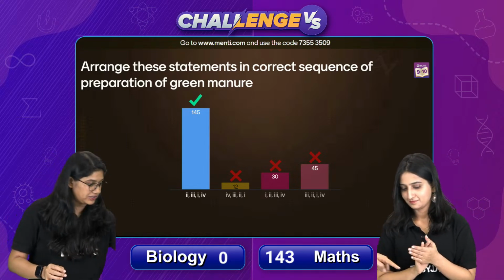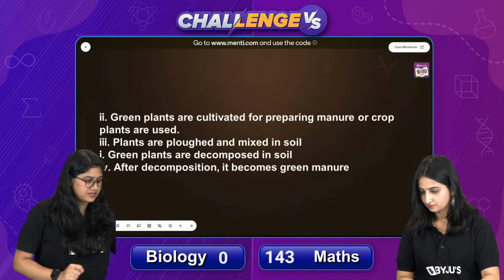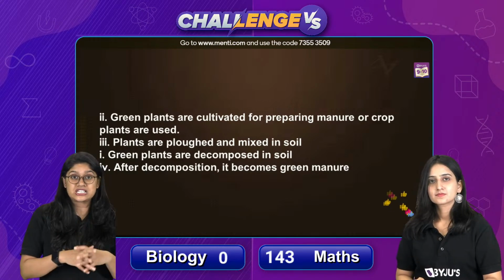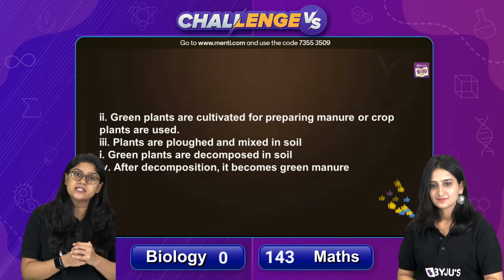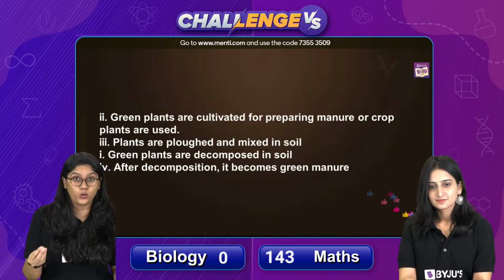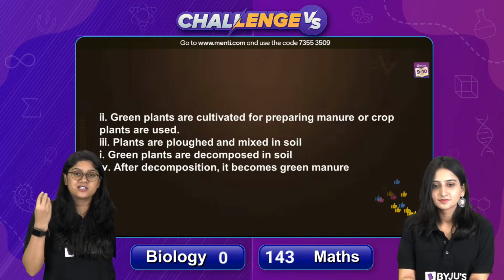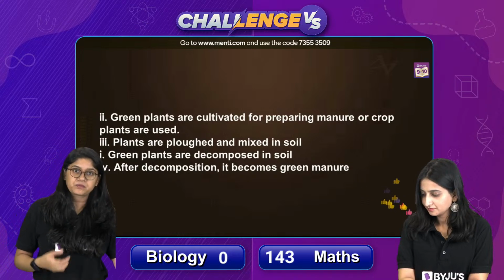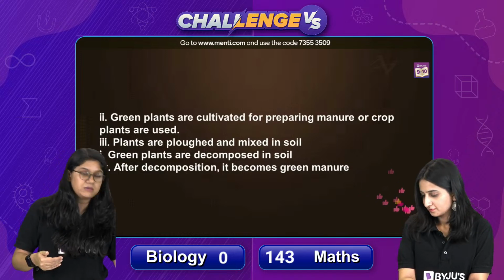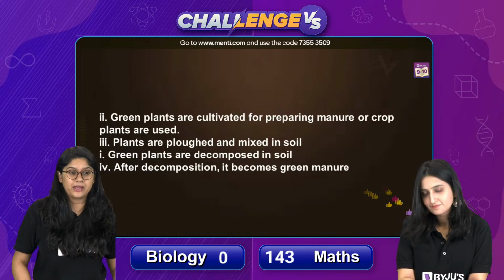Now, if we go to the next slide, we'll have the correct order. Over here, we have the correct order, everyone. So, green manure are the small plants which are actually cultivated. These plants, such as hemp, add nutrition into the soil as a manure. Before the main cultivation, the farmers will add these plants into the soil. So first, of course, they will cultivate, and then they will plow it and mix it with the soil. Then the green plants will decompose in the soil, and after that, it becomes the green manure.